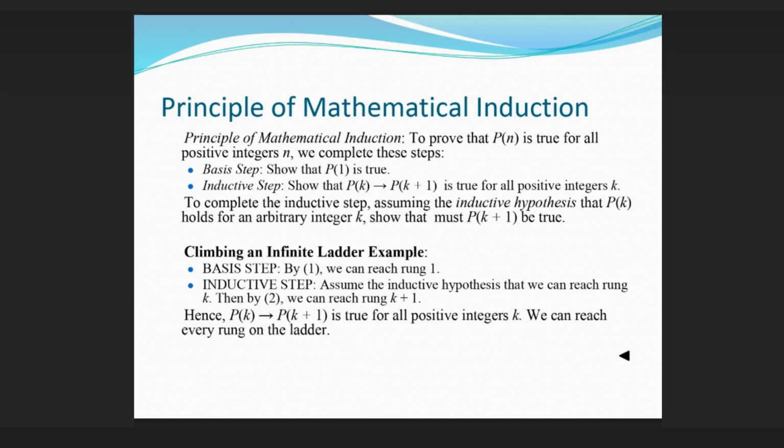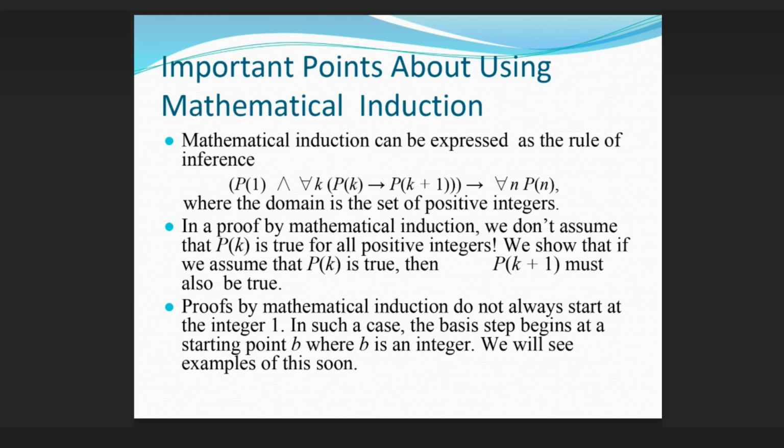Climbing an infinite ladder example. Basis step: by 1, we can reach rung 1. Inductive step: assume the inductive hypothesis that we can reach rung k. Then by 2, we can reach rung k+1. Hence, P(k) implies P(k+1) is true for all positive integers k. We can reach every rung on the ladder.